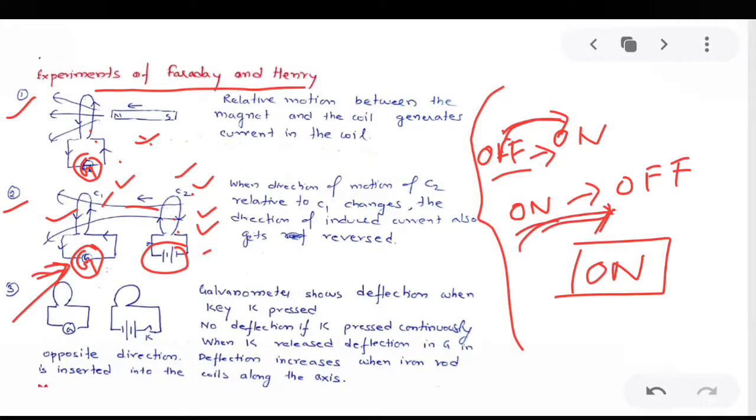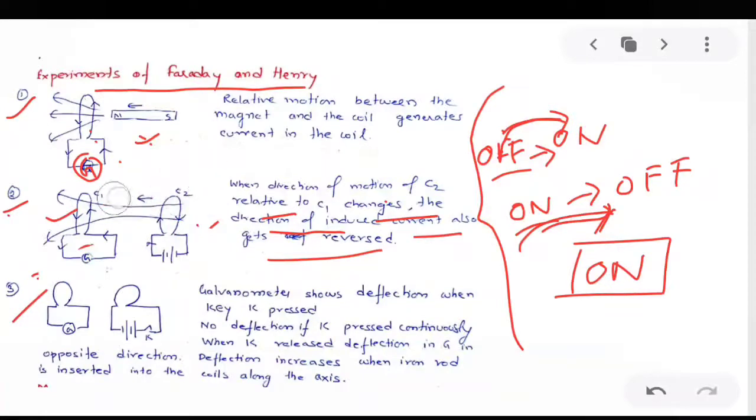Second part: when the direction of motion of C2 relative to C1 changes, the direction of induced current also gets reversed. Suppose in coil C1 current is flowing.